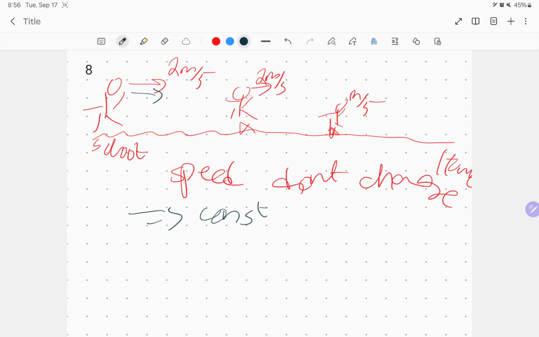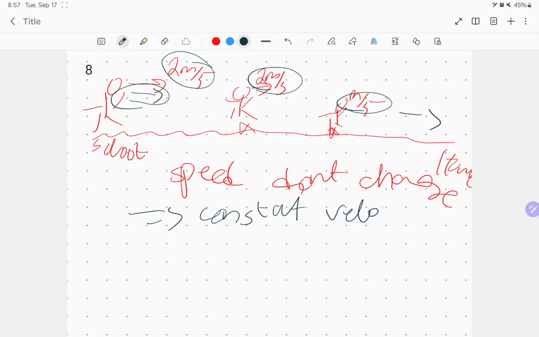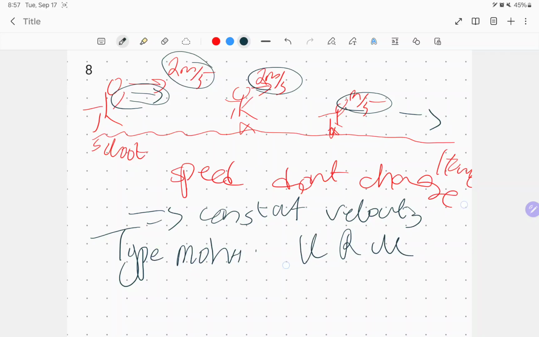Speed and velocity, what's the difference? Speed shows me the value, velocity shows me direction. So if he's moving to the right, from school to his house at 2 meters per second, that's a constant velocity. Okay, what do I call this type of motion? This type of motion, I call it URM.